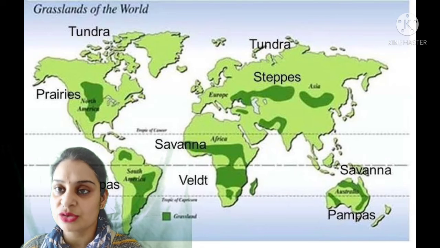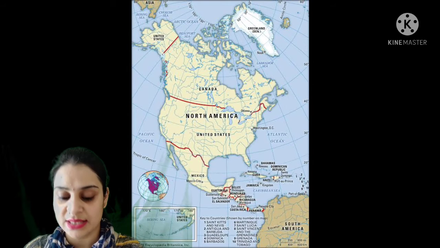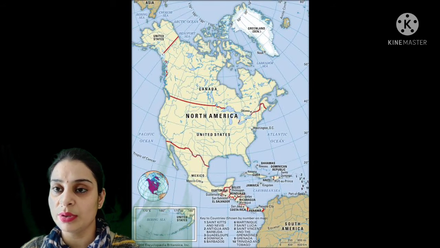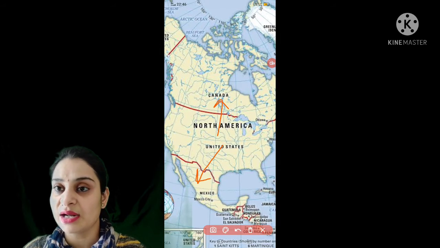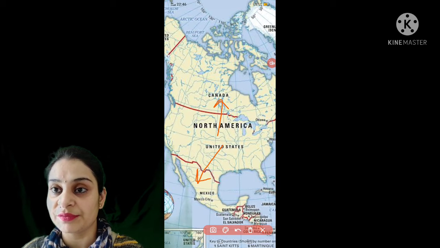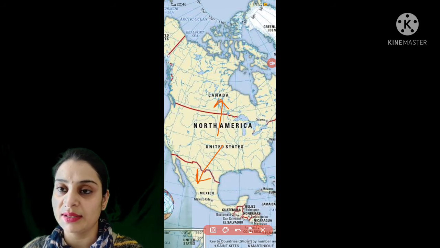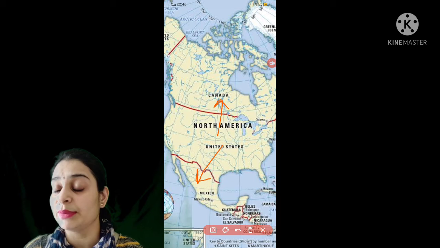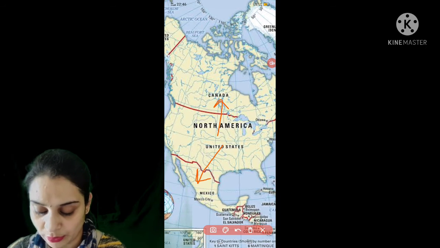When we talk about the location of prairies, they are located in North America, extending from Canada to Mexico. They are located in the northern hemisphere, roughly between the equator and the North Pole.